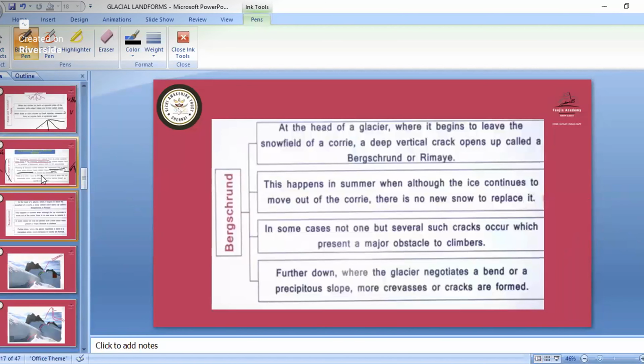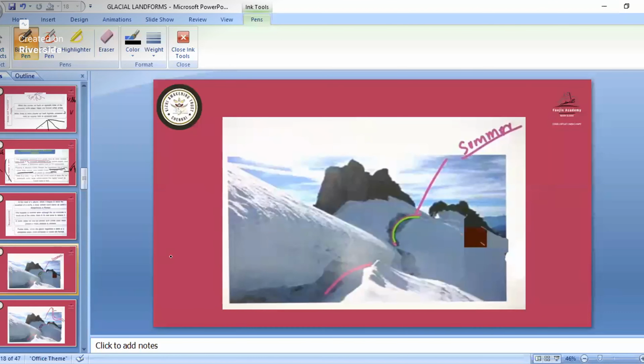So these are the erosional landforms. Then we will also study the bergschrund. At the head of the glacier, where it begins to leave the snow field of a cirque, a deep vertical crack opens up, called a bergschrund or rimaye. So, deep vertical cracks here. What is happening?